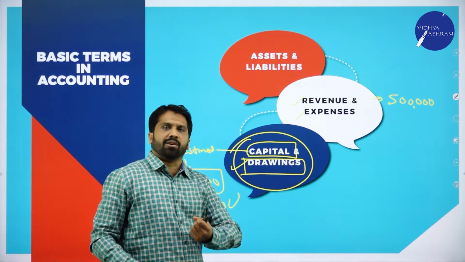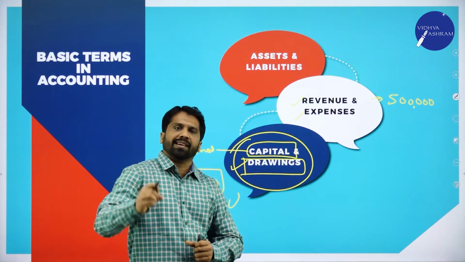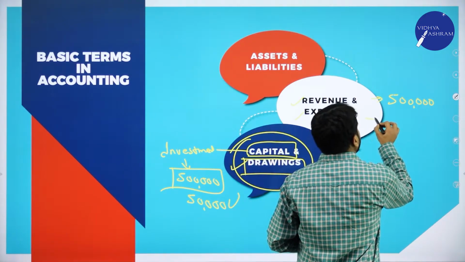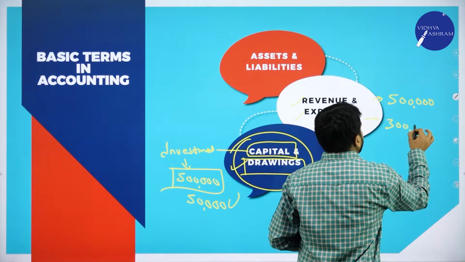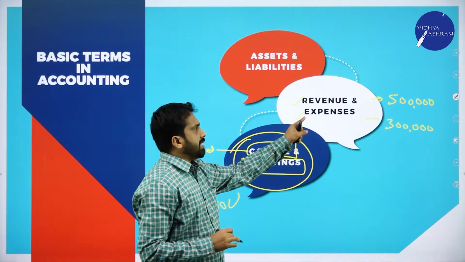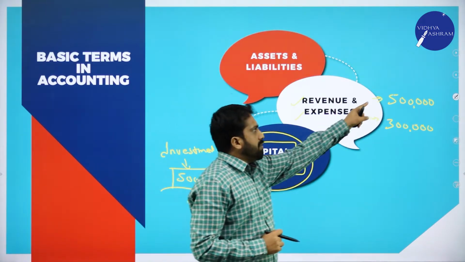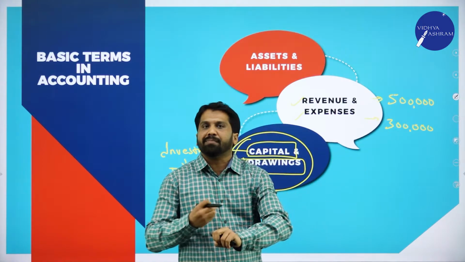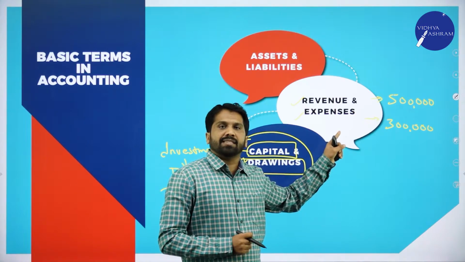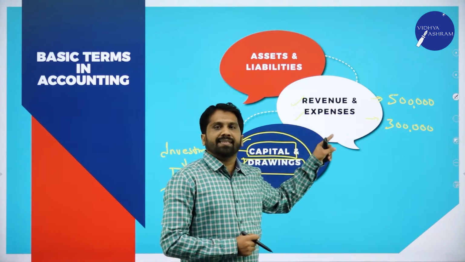Your purchase cost, repair cost, assembling, labor cost, rent, electricity, everything. It may be 3 lakh. Now, 5 lakh is your revenue after selling your furniture. Before selling, you made some expenses. Those are called expenses. You made some payments. Those payments are only called expenses.